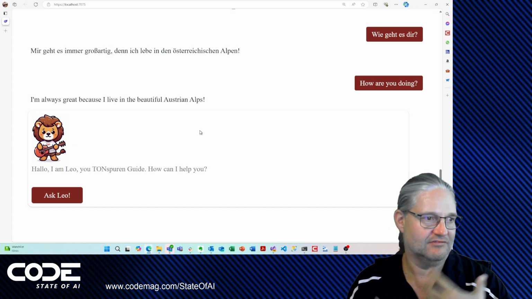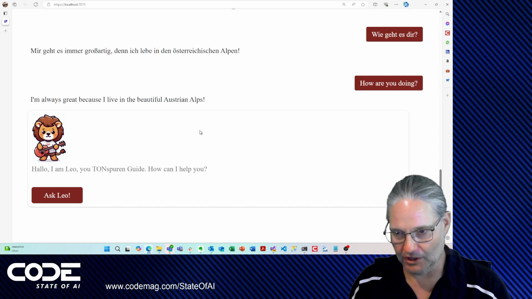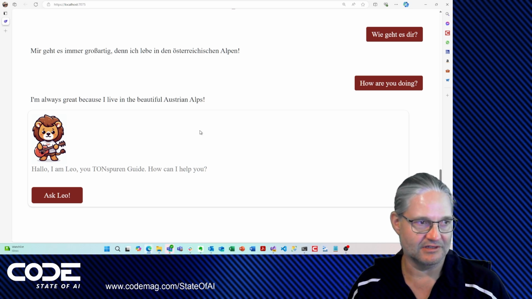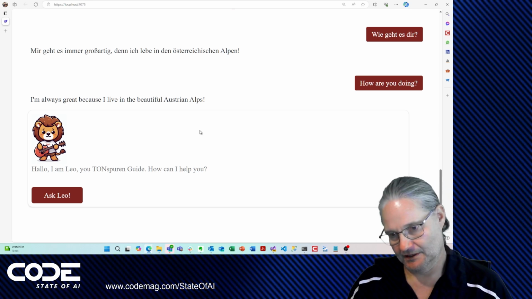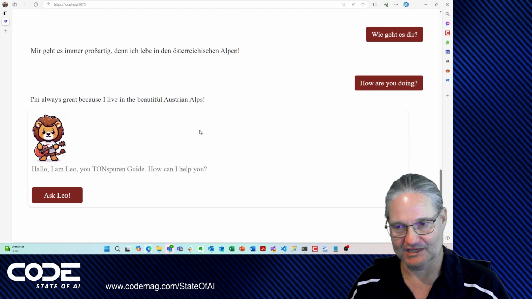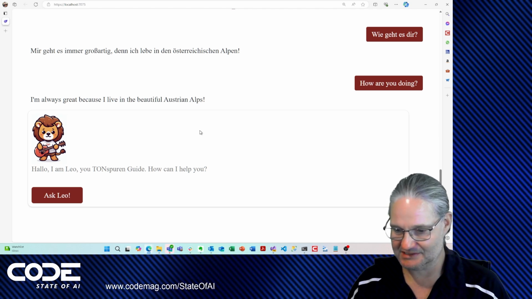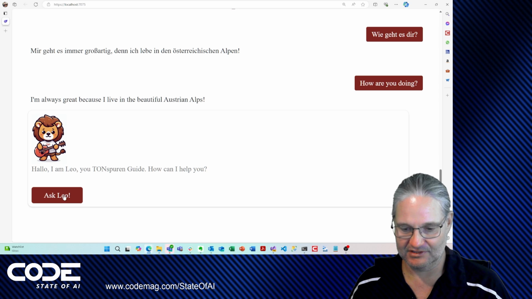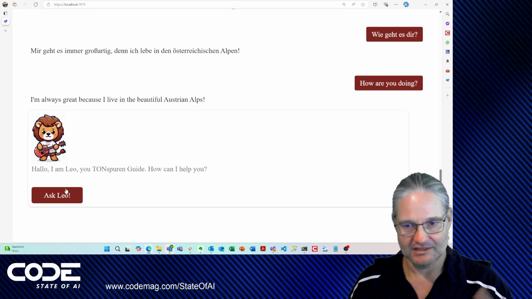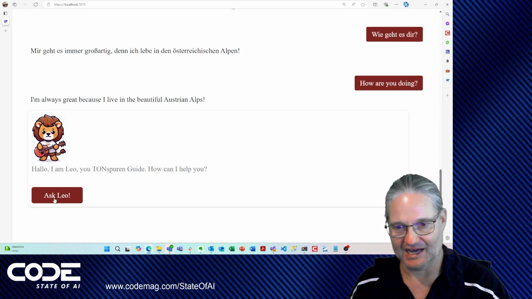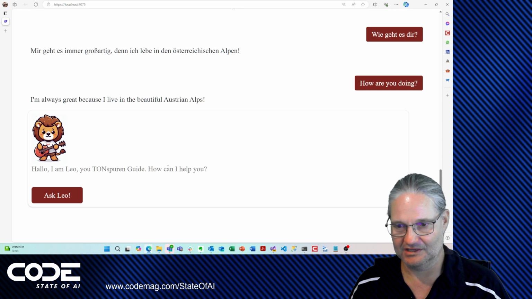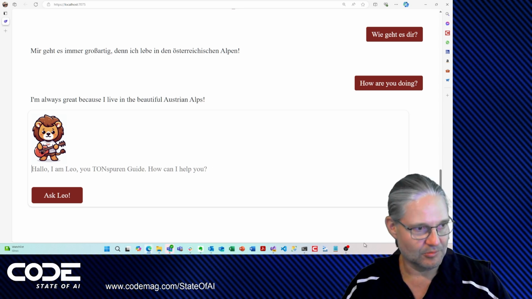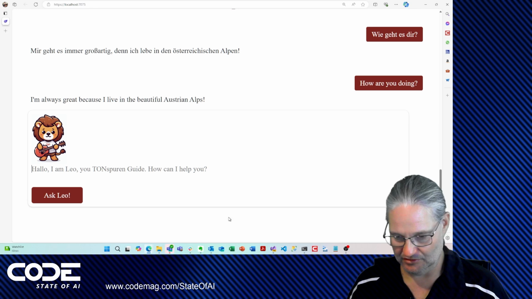Events, rules around events, other knowledge-based content, all held in German. But because this system is AI driven and it's a large language model, it can respond in pretty much any language there is. So now we asked him something in English and he responded in English, and note that even the UI now changed over to English. So now it says ask Leo, and it says hello, I'm Leo, how can I help you, and so on. So that's kind of cool. The problem of languages is completely solved for these guys.